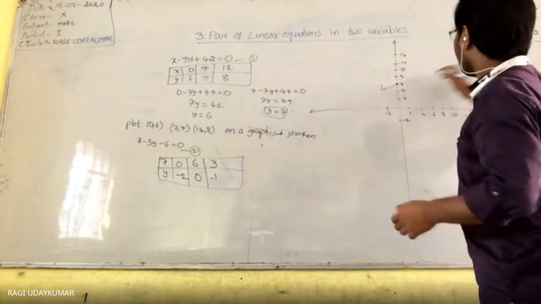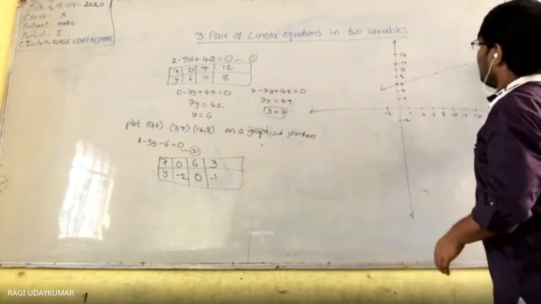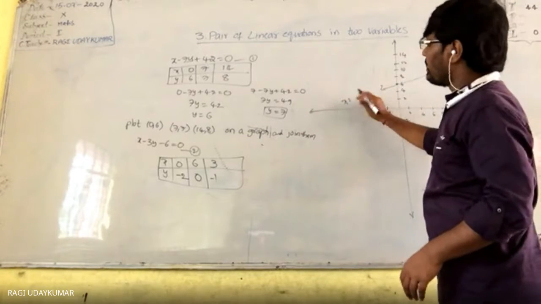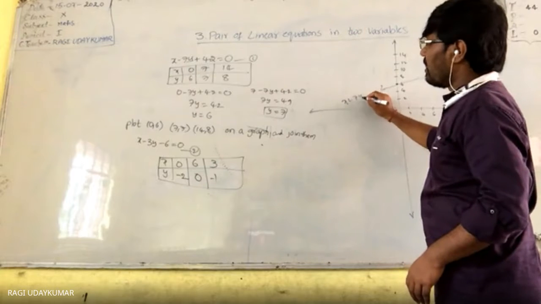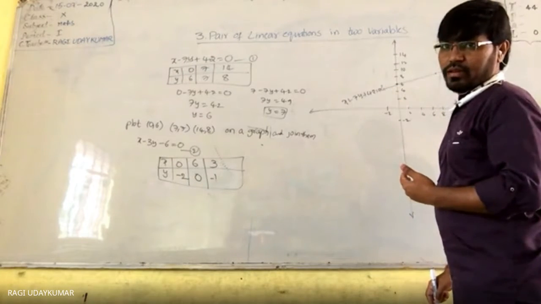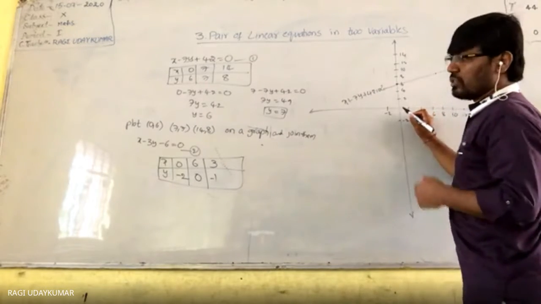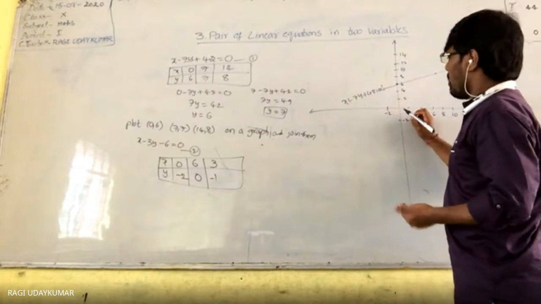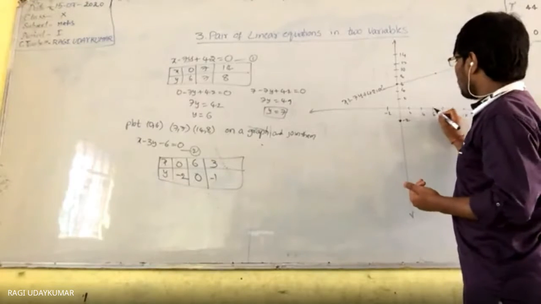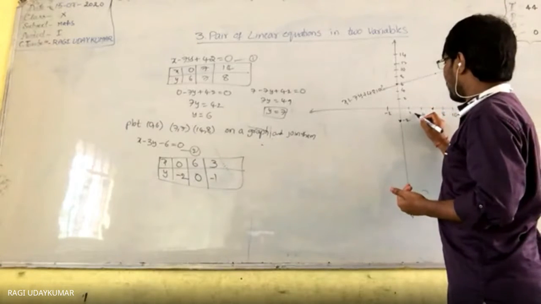So you have to write the equation of the line, either here or here. Here you can write x minus 7y plus 42 is equal to 0 is the line. Next one is 0, minus 2. On the x axis 0, on the y axis minus 2. So this is the point. 6, 0 is this one. And 3, minus 1 will be here.